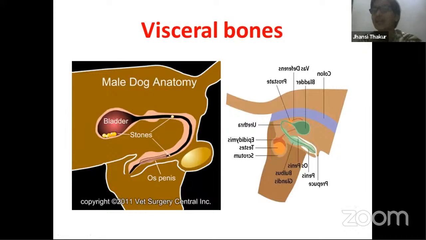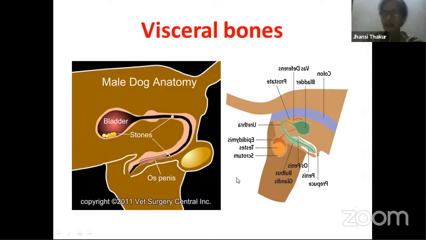Now the last type of bone, based on where it is formed, is visceral bone. What is viscera? Viscera means important soft tissues and internal organs. Some of the soft tissues become bone. They become hard. There are 2 examples for that. One example is over here. You know what this is? This structure is called the penis, an intromittent organ required to transfer sperms into the female's body. In some ruminants, the soft tissue over here becomes hard and becomes bone, which is called os penis.